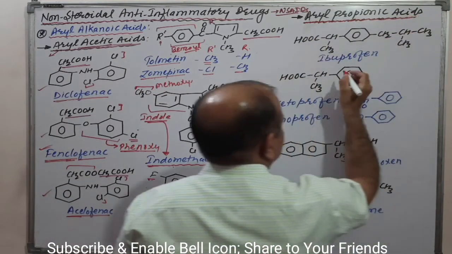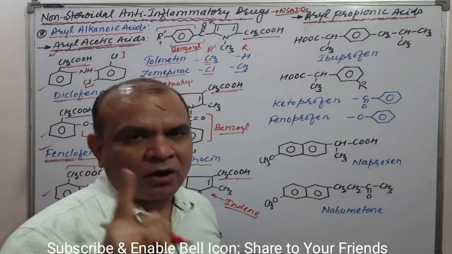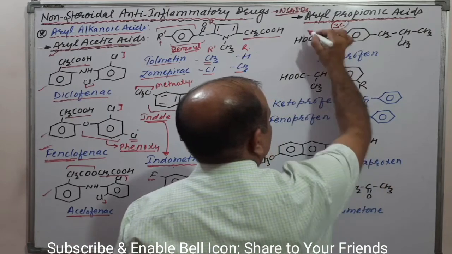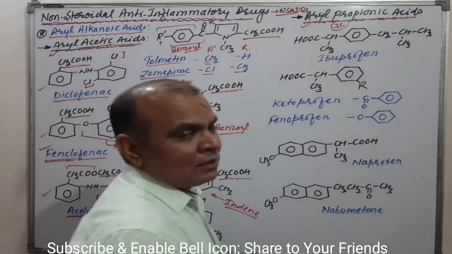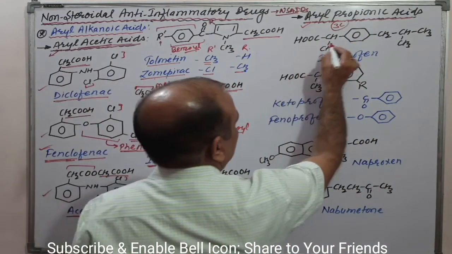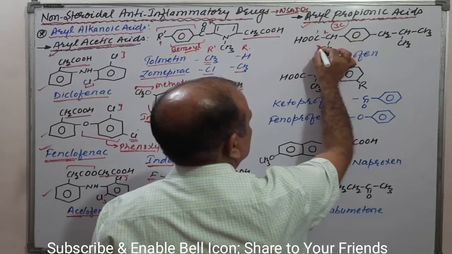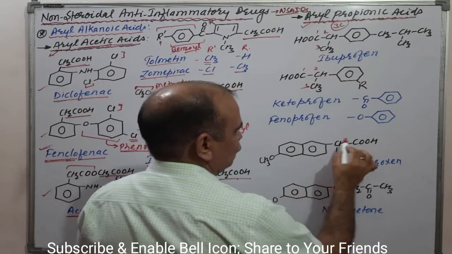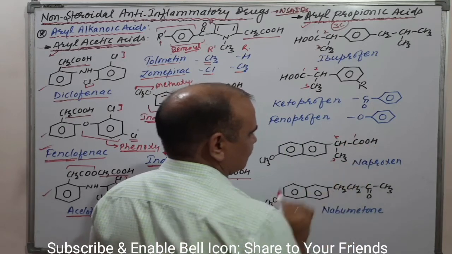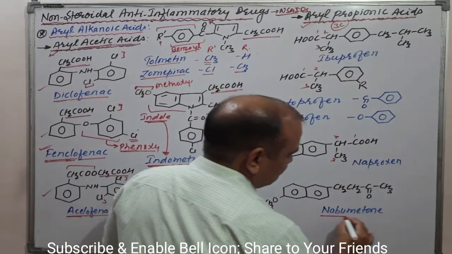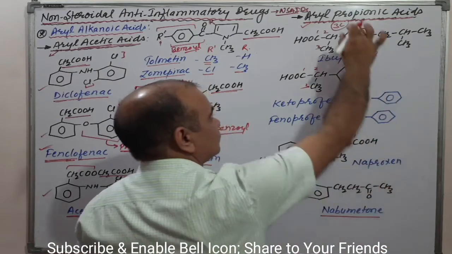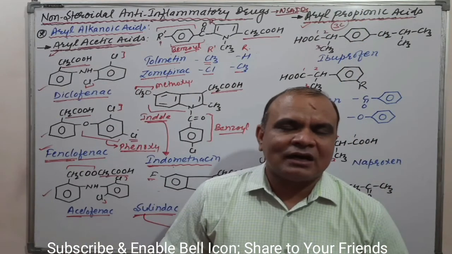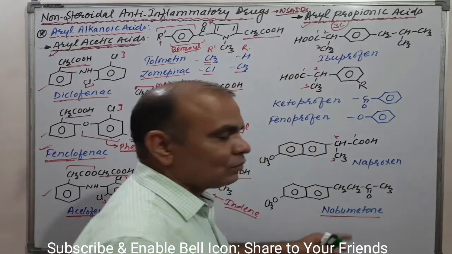Aryl propionic acid means propionic means a 3 carbon carboxylic group. Aryl means aromatic. Clear? Now come to here, 1 2 3 carbon, 1 2 3 carbon, 1 2 3 carbon, and note this ring. Note this category, but it is an analog of this. How can we understand it? Easily correlate.